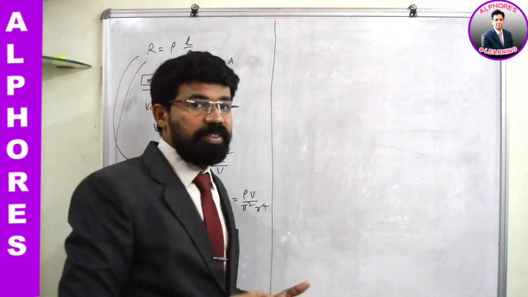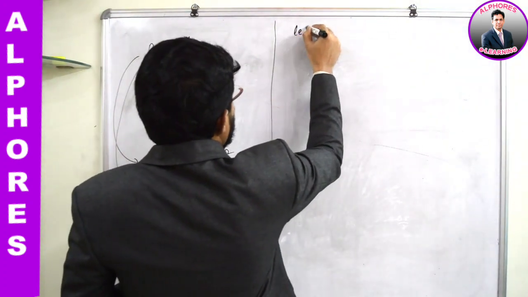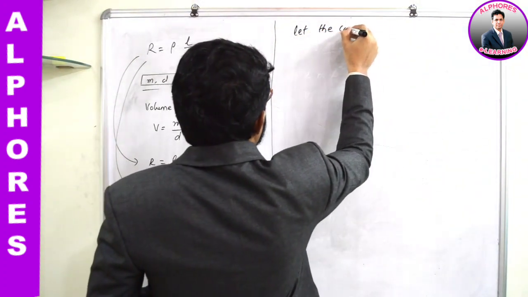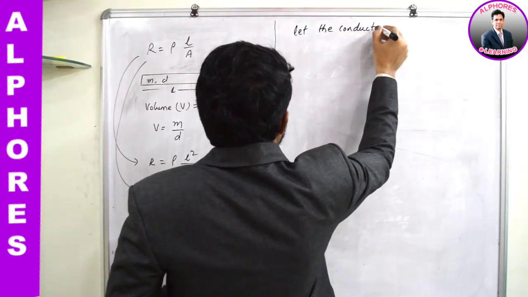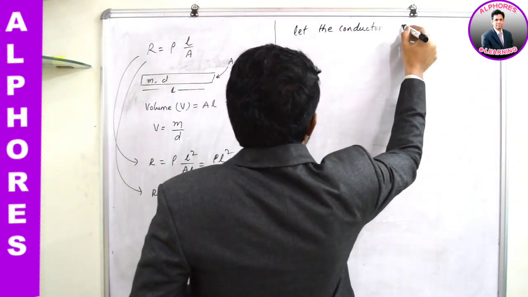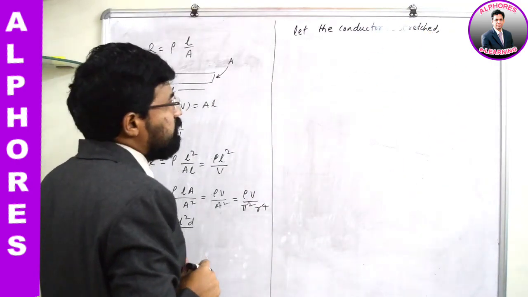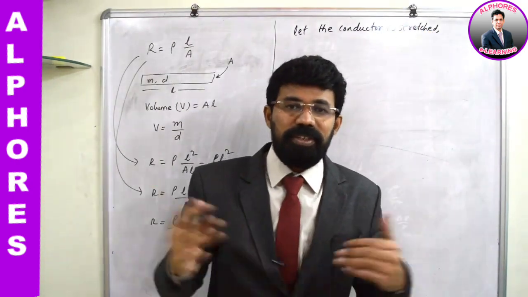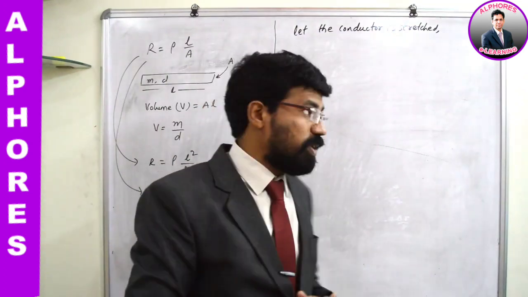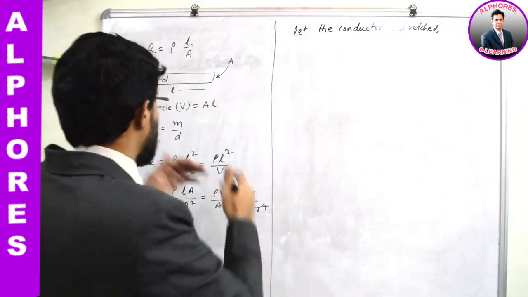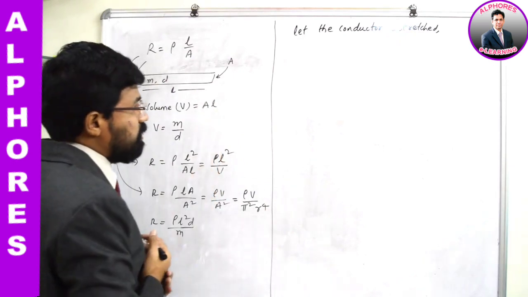Let the conductor be stretched. Okay. If the conductor is stretched, what happens? Its length increases and cross-section area decreases. Okay, but volume remains constant. So we can make use of this data to understand the picture, isn't it?